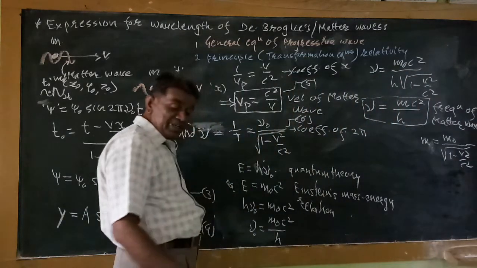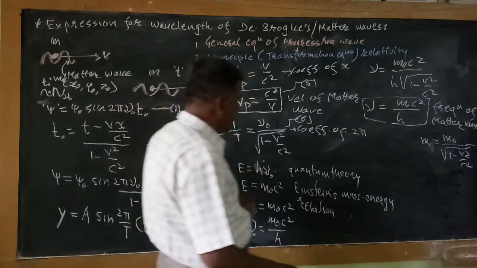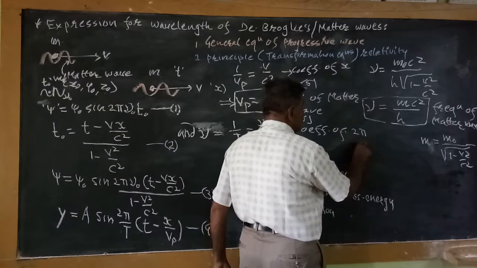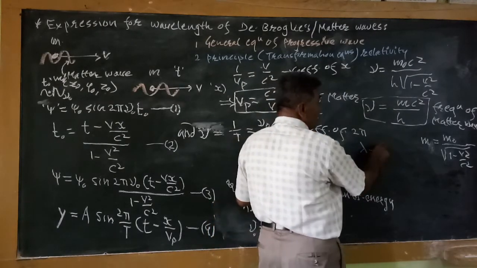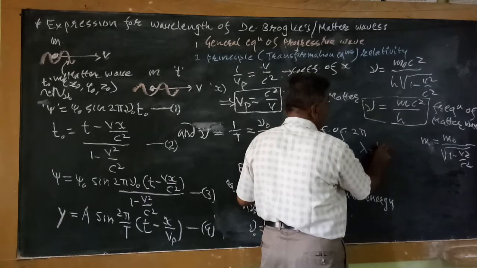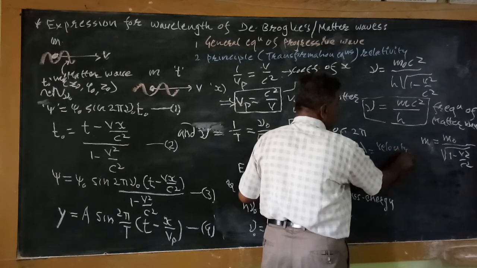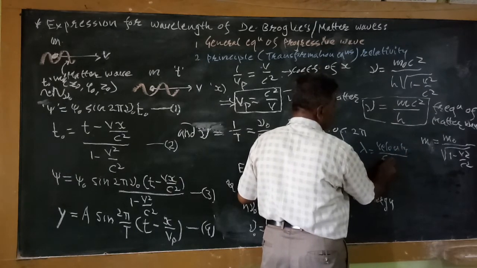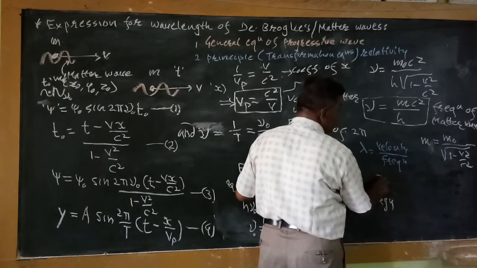Now we will determine the wavelength of the de Broglie wave. The wavelength is given by lambda equal to the velocity of the wave divided by the frequency of the wave.